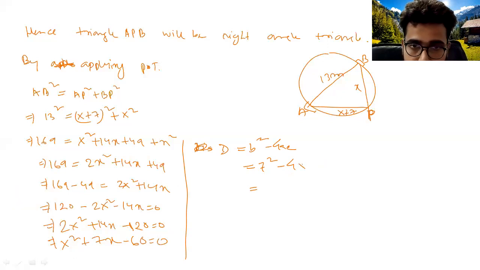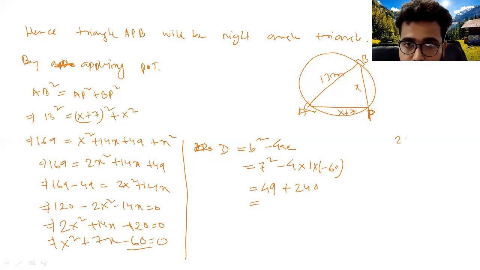So 4 into a is 1 and c is minus 60. So 7 square is 49. Then minus into minus will be plus. So 4 into 60 is 240. So 240 plus 49, when you add, will be 289, which is greater than 0.